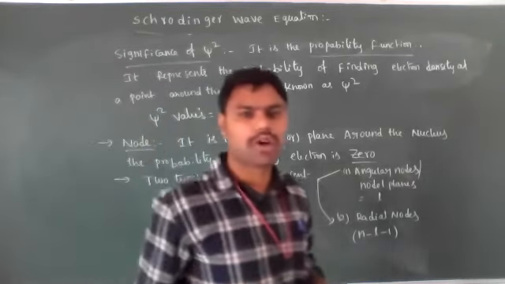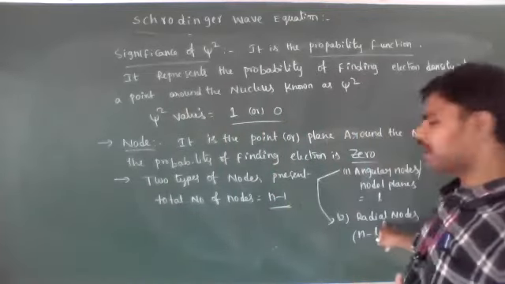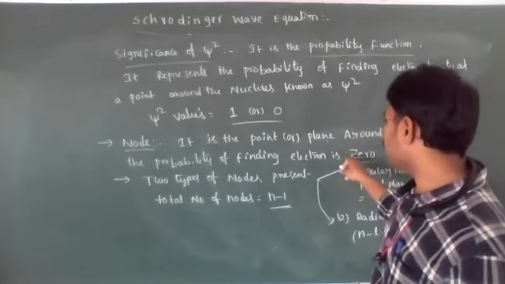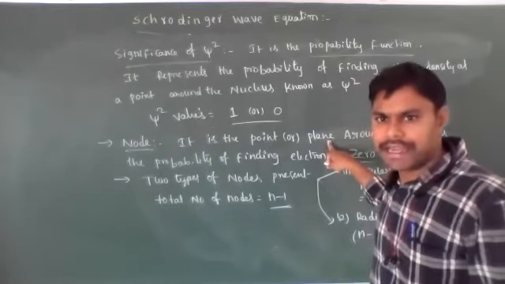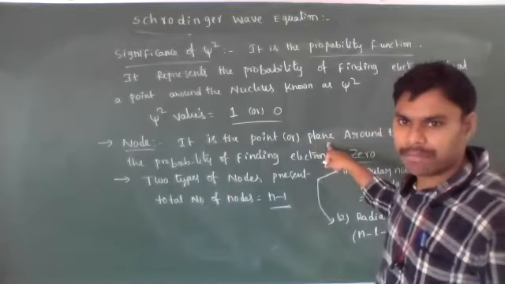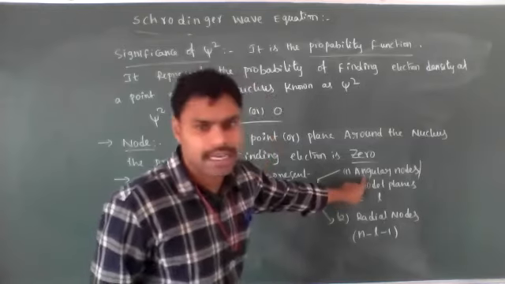So what is a node? It is a point. At a particular point, it is called a radial node. If the probability of finding electrons is 0 in a plane, like the x-y plane, y-z plane or z-x plane, in one particular plane, it is called nodal planes or angular nodes.